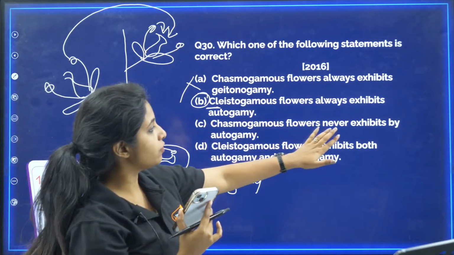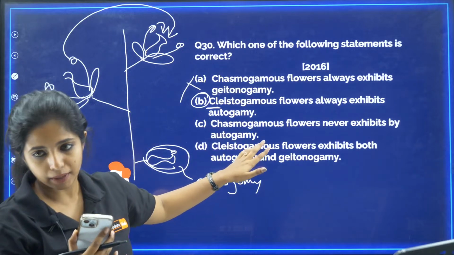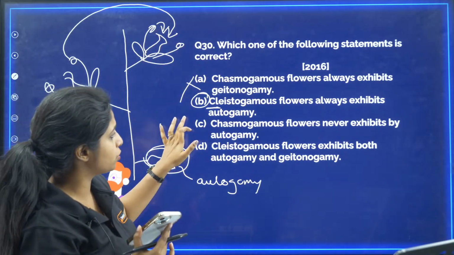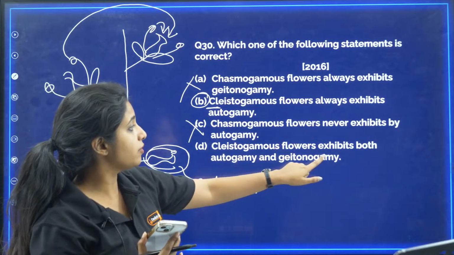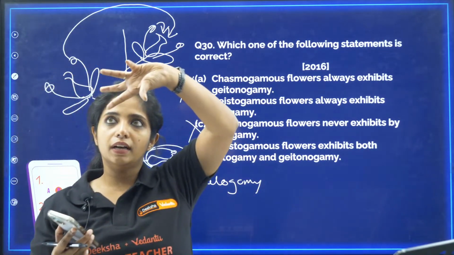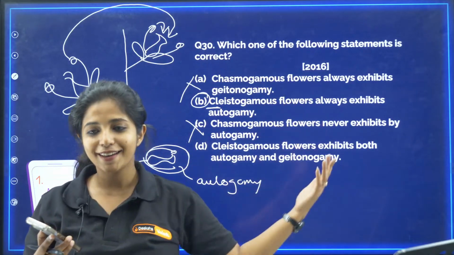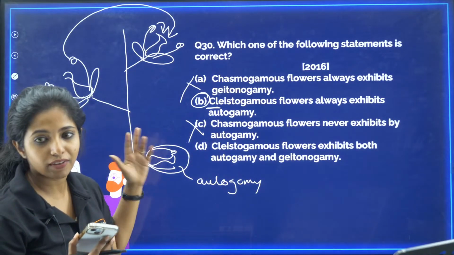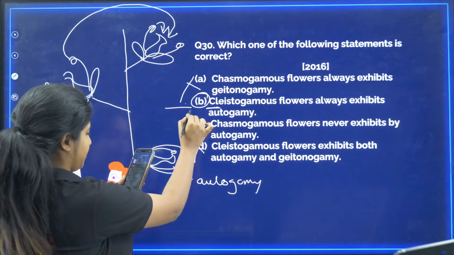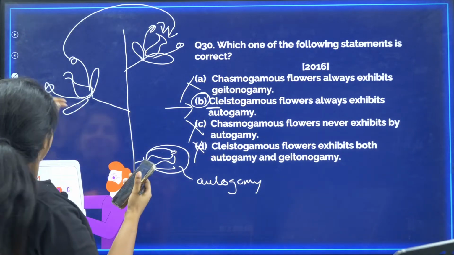Now, chasmogamous flowers never exhibit autogamy. Chasmogamous flowers can exhibit autogamy, so this is a wrong statement. Cleistogamous flowers exhibit both autogamy and geitonogamy. If that happens, then the earth will become something else. Because cleistogamous flowers are closed, they do not have any option, so this is not possible. So your answer would be B. All of you got it correct? Okay.